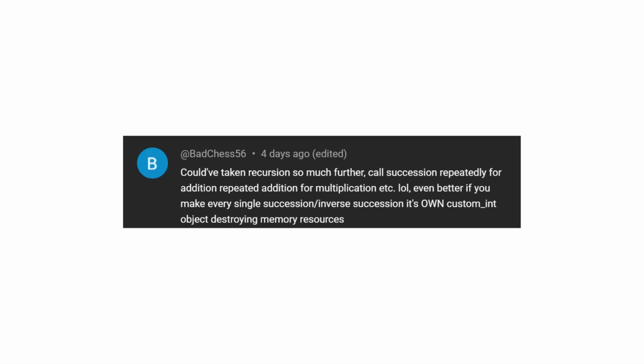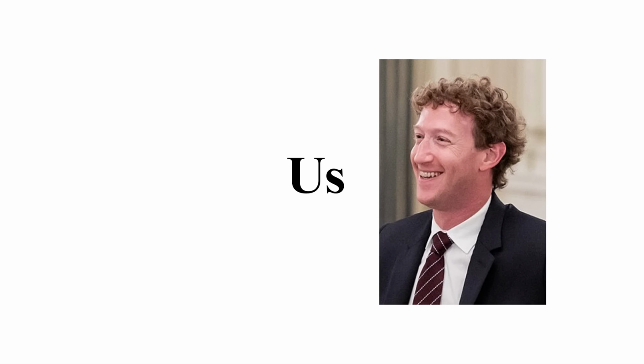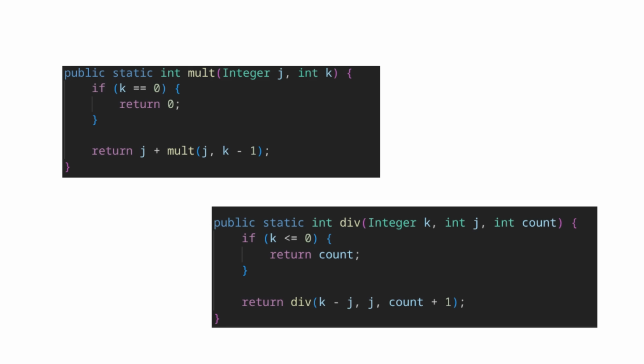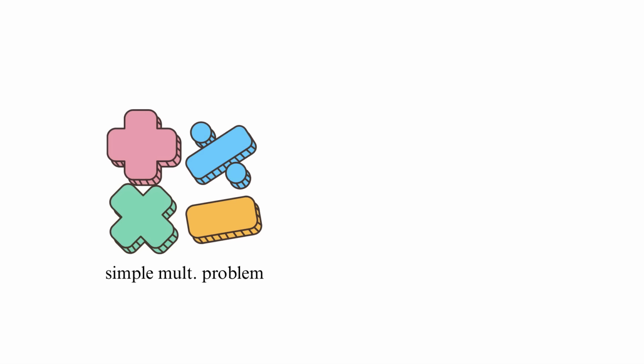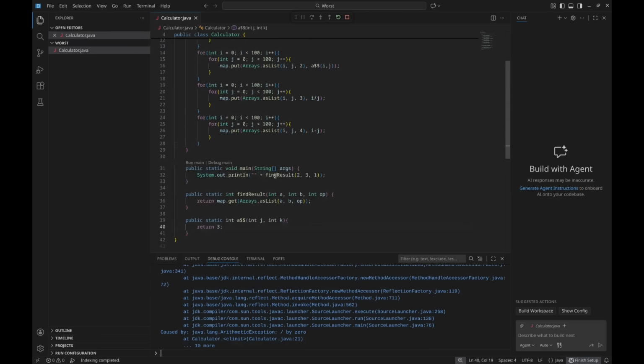You could have taken recursion so much further. Call repeated addition for multiplication. I agree. If you really think about it, multiplication and division are really just adding and subtracting a bunch of times. The equation 3 times 4 is just adding 3 4 times. This allows us, as the genius coders we are, to use recursion once more. If we create a function that returns a plus, and you keep going until b equals 0, we can turn what would be a simple multiplication problem into a time-sensitive nightmare.